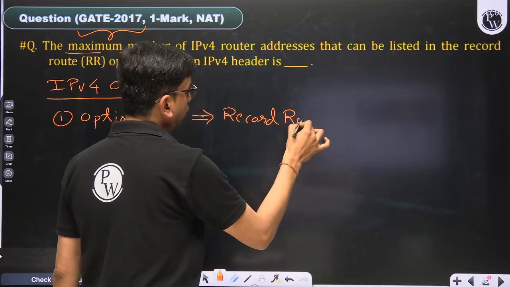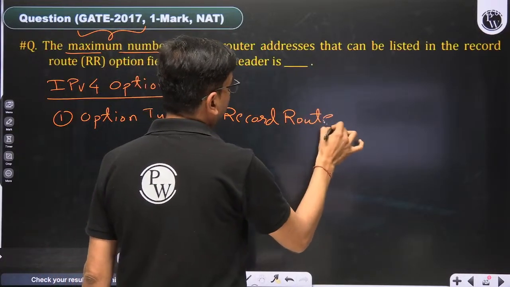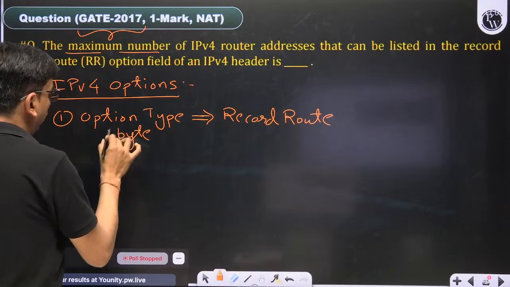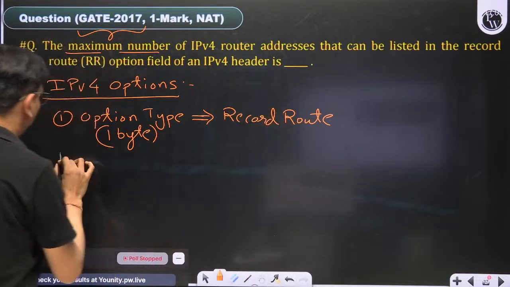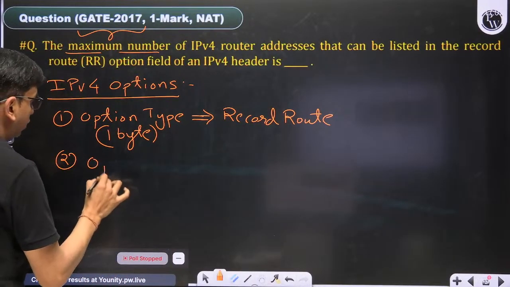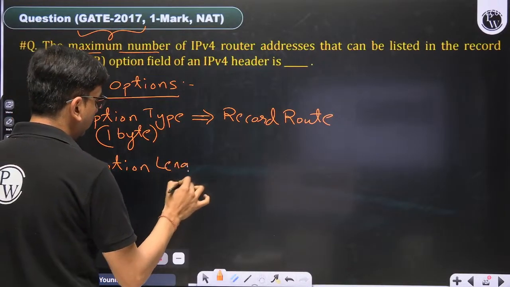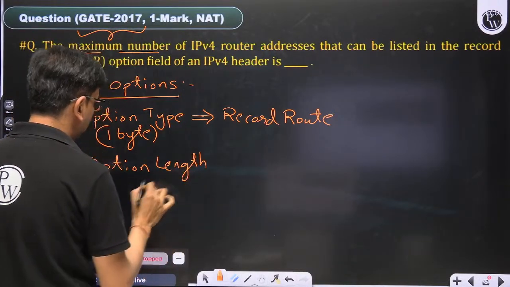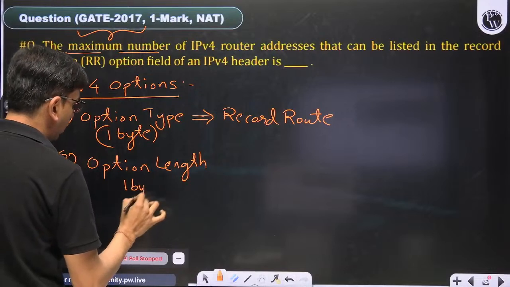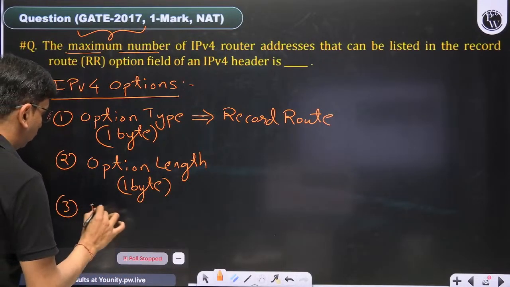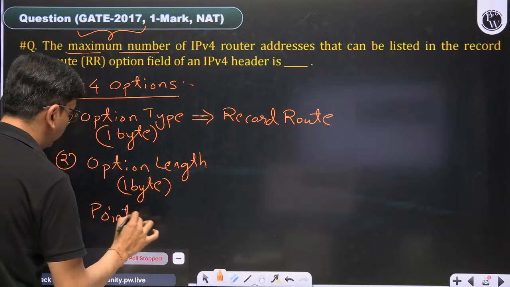This option type field is 1 byte in size. Whenever we are using it for record route, we require option length, which is also 1 byte. We also require one more byte, that is the pointer.